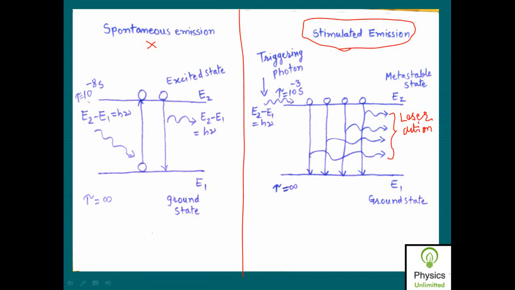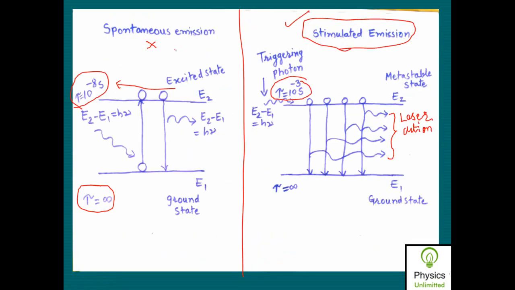So just note down the lifetimes of the excited state and ground state. An MCQ type question can come on this: the lifetime of the ground state is infinite, the lifetime of the excited state is 10 raised to minus 8 second, while the lifetime of the metastable state is 10 raised to minus 3 seconds. Then in case of laser, the type of emission required, spontaneous emission may be an option, stimulated emission may be an option. So it is the stimulated emission of radiation which is necessary for obtaining the laser action.